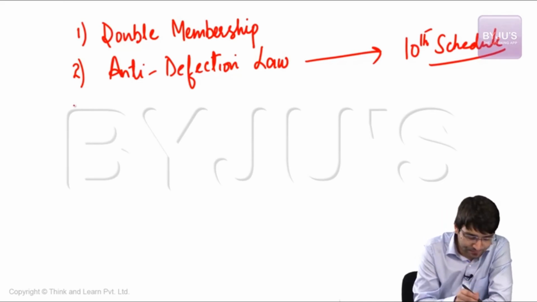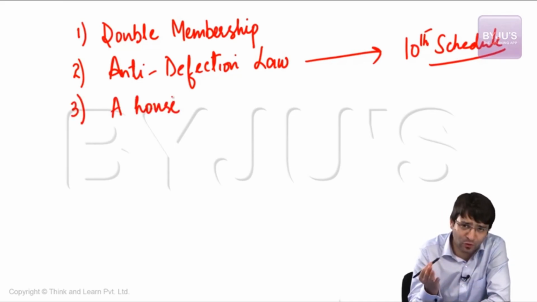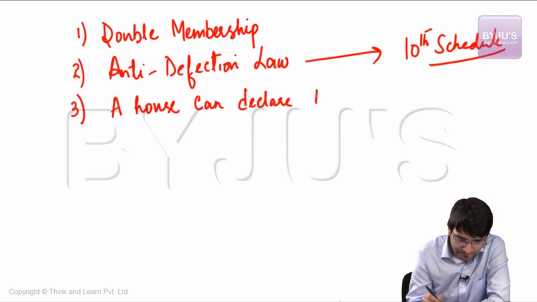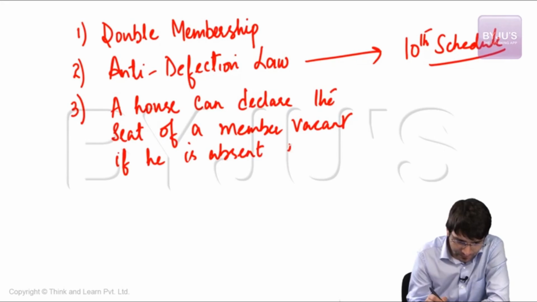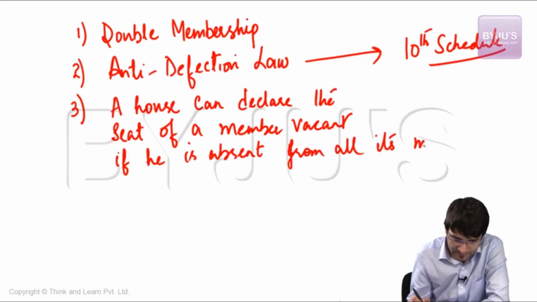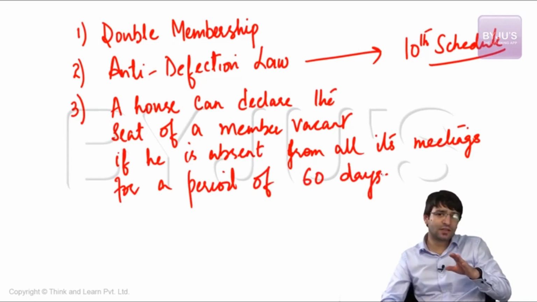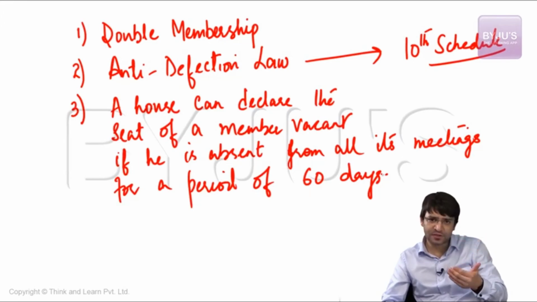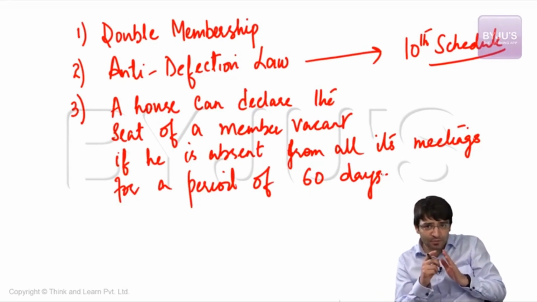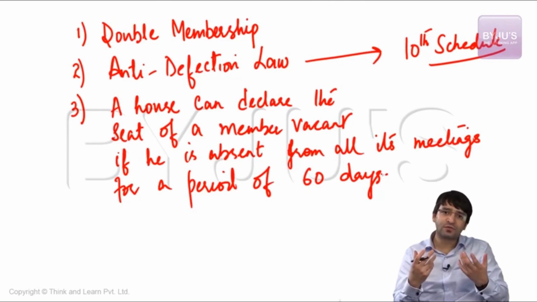At the same time, a house, which can be either Lok Sabha or Rajya Sabha, can declare the seat of a member vacant if he is absent from all its meetings for a period of 60 days. But here the element is, if you have sought the permission of the speaker or the presiding officer before, then you can even absent yourself for a period more than 60 days as well. But without permission, if you're not attending the meetings of the house for 60 days, you can also be disqualified from being member of the parliament.